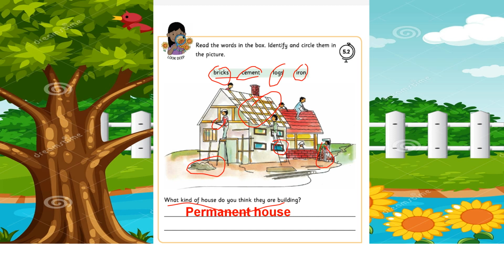It can be made with brick, cement and metal rods, so it will be a very strong house being built using strong things. A permanent house can also be made with stone and wood. So definitely the answer is a permanent house. Okay, children, very good. I hope everyone has done this activity. Shall we move to the next one?